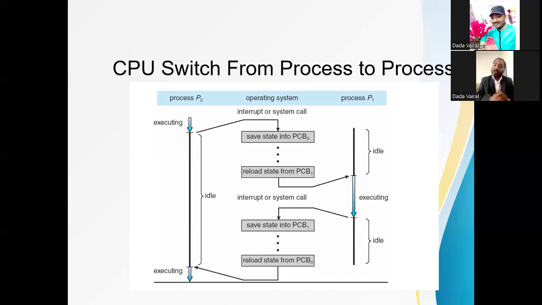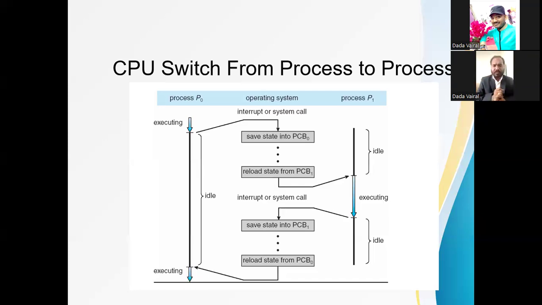Another concept related to process is the thread. A thread is a lightweight process.